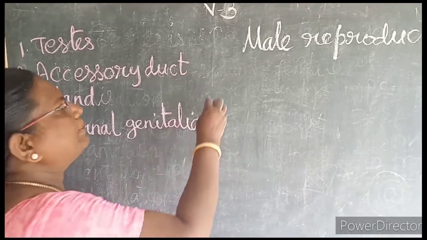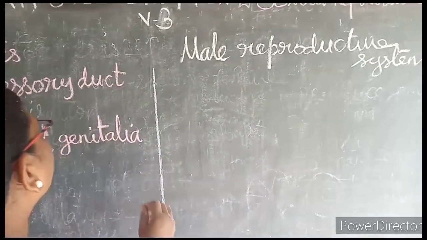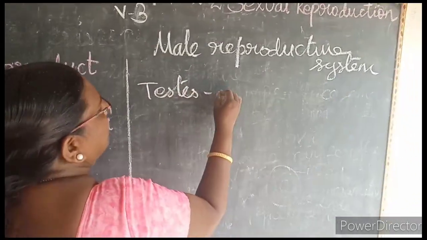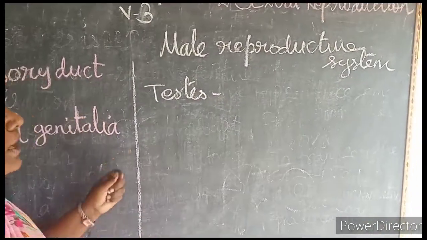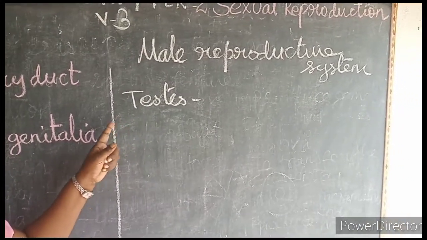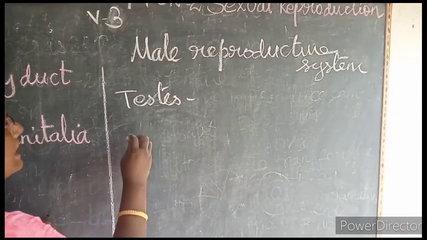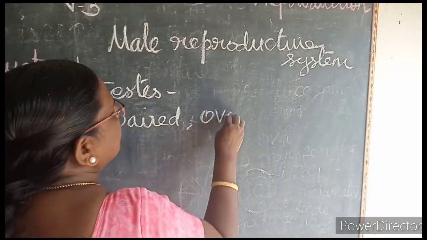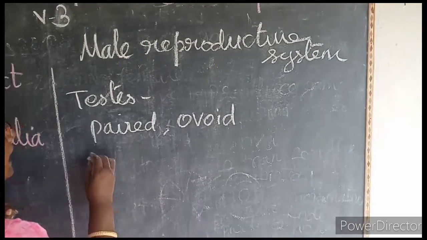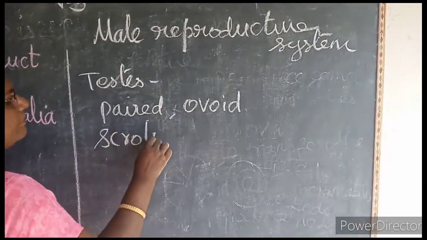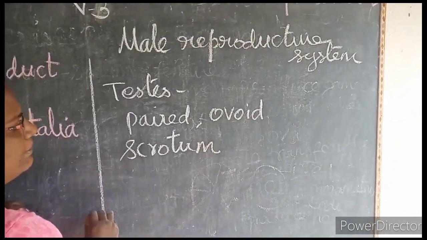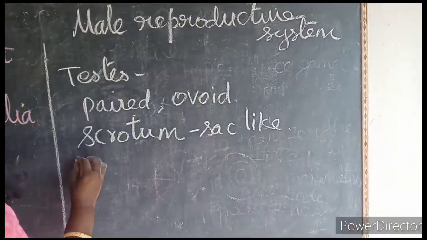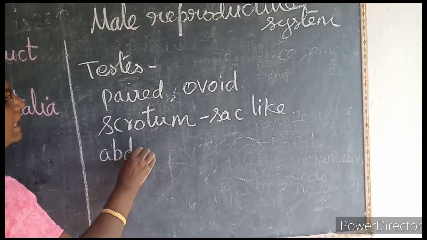First we are going to learn about the testes. The testes are the primary male sex organ. They are paired, two in number. The shape is ovoid and they lie in the scrotum. This scrotum is a sac-like structure which lies outside of the abdominal cavity.